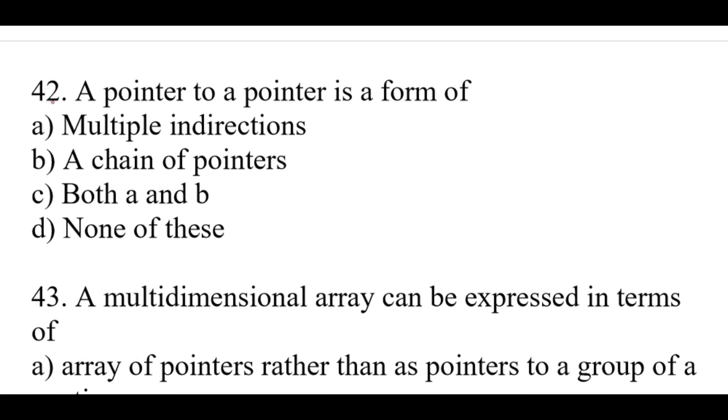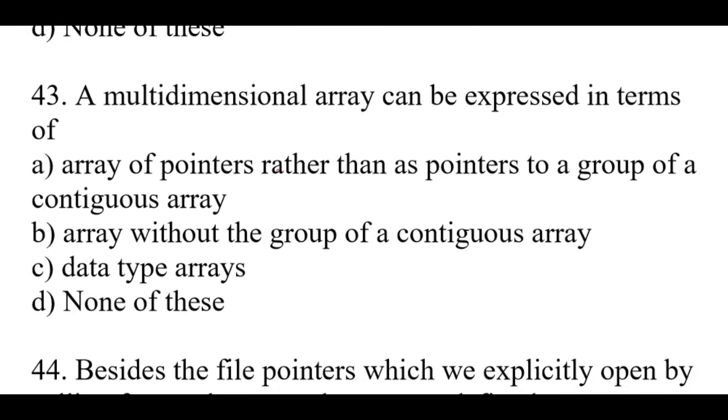Question number 42. A pointer to a pointer is a form of. Right option is C. Both A and B. Multiple indirections, a chain of pointers. Question number 43. A multi-dimensional array can be expressed in terms of. Right option is A. Array of pointers rather than as pointers to a group of a contiguous array.